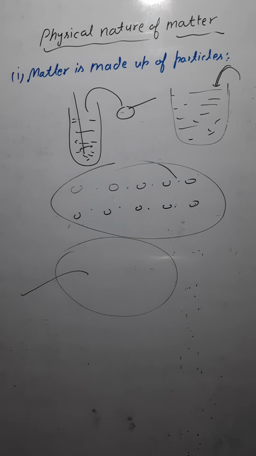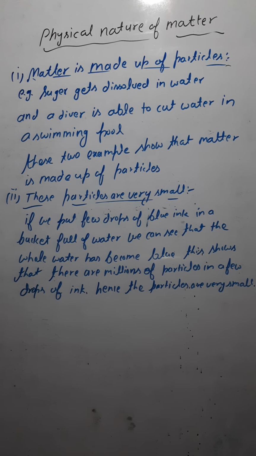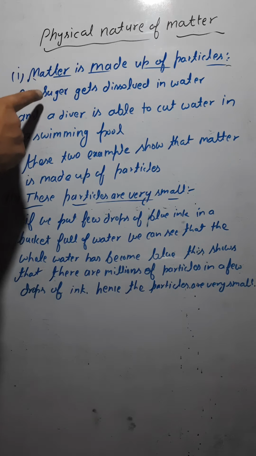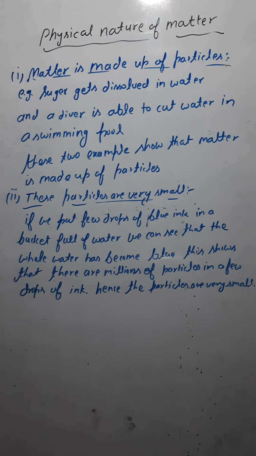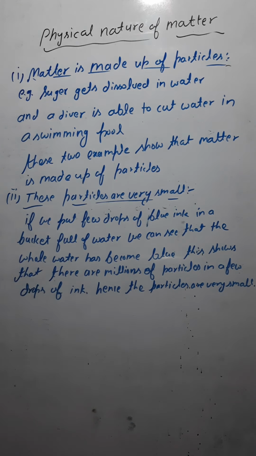Okay, so let me write this on the board. You have to write this in your notebook. This is how you would write the physical nature of matter in your notebook. First one is matter is made up of particles. For that I have given two examples: sugar gets dissolved in water, and a diver is able to cut water in a swimming pool. With the help of these two examples we can prove that matter is made up of particles.